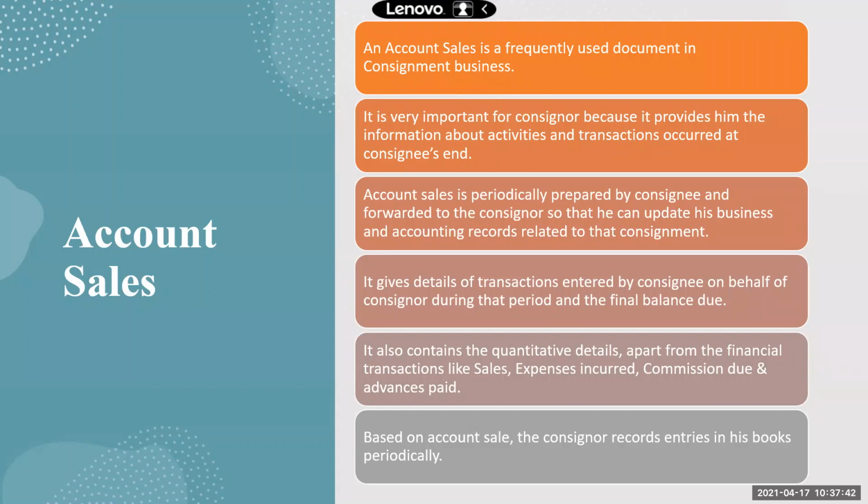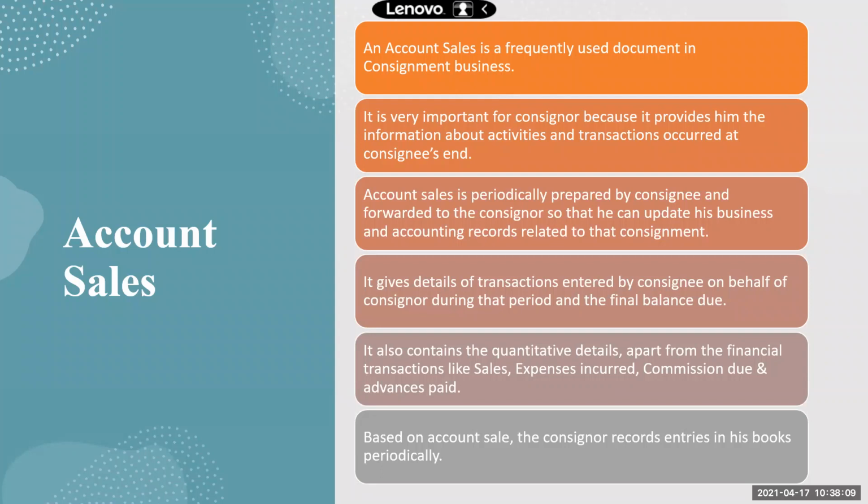After selling the goods, the consignee will prepare a document called account sales, wherein he will mention all the details of the sale amount, his expenses, his commission, his advance if he has given any, and the final balance which he has to pay back to the consigner, right? So this is also a very, very important document in consignment which the consignee has to give to the consigner.